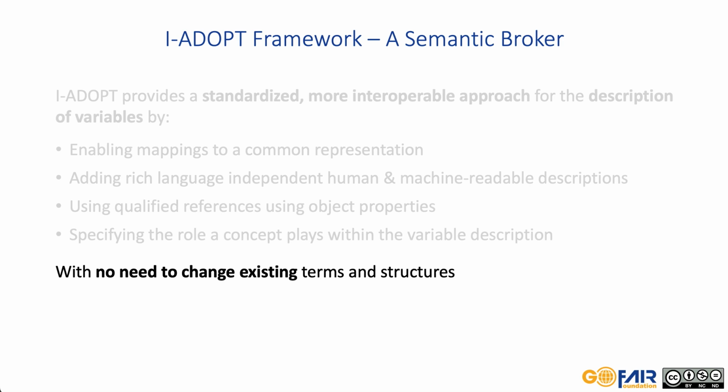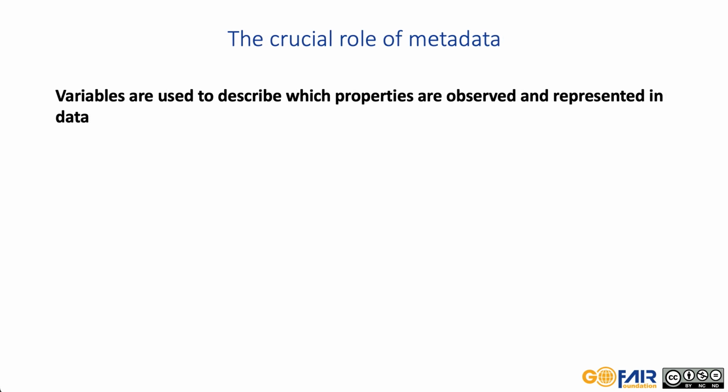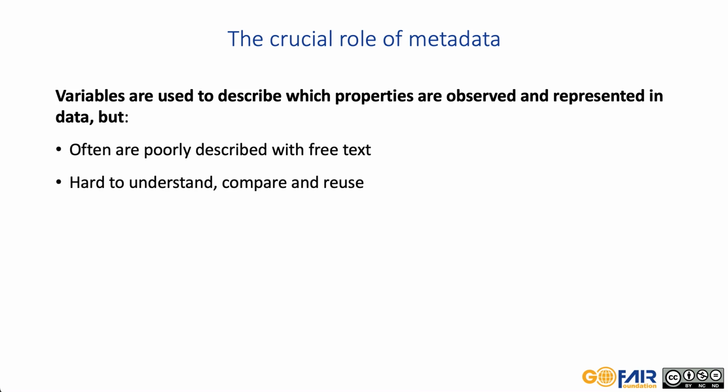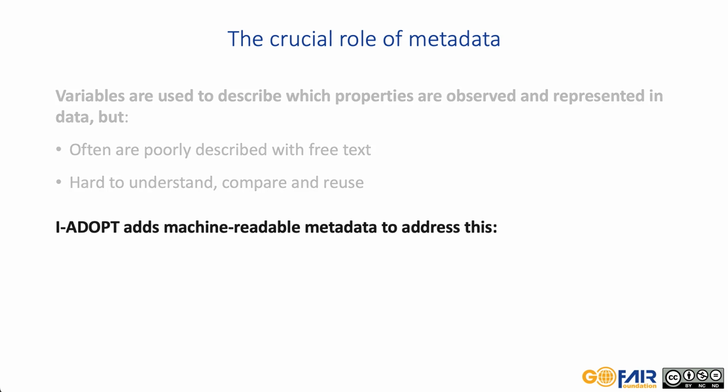Variables are used to describe which properties are observed and represented in data and are therefore at the core of observational science data. However, often they are not FAIR because they do not follow any syntax rules and use free text, which makes them hard to understand, compare, and reuse, especially for machines. iAdopt is a framework that addresses this challenge by adding metadata to a digital object.